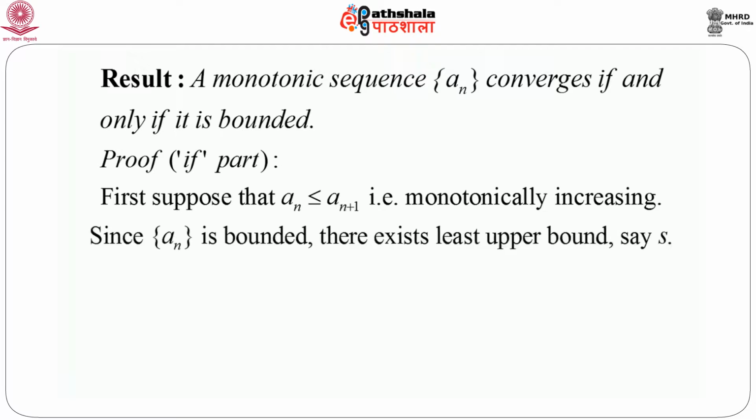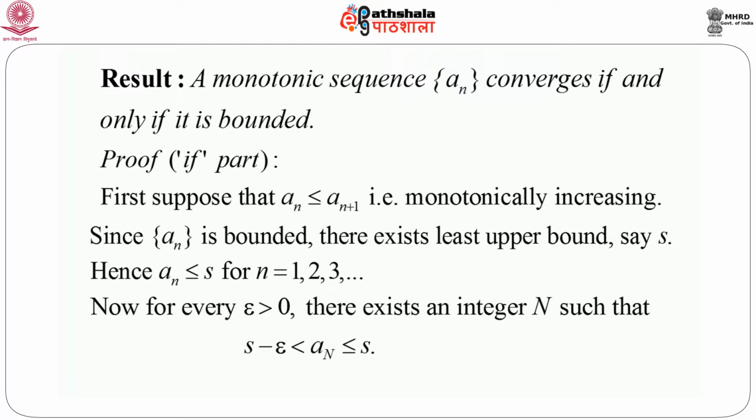Now, since it is given that an is bounded, we can always have the least upper bound of the sequence, we call it S. That means an is less than or equal to S for all n equals 1, 2, 3 and so on. That means an can never exceed S. Whatever be the value of n, an can never be greater than S. It can at most be equal to S but not greater than S, because the least upper bound is S. That means the sequence is bounded.